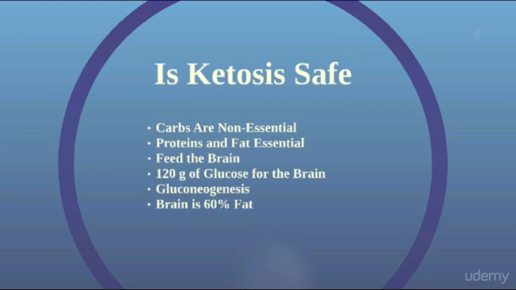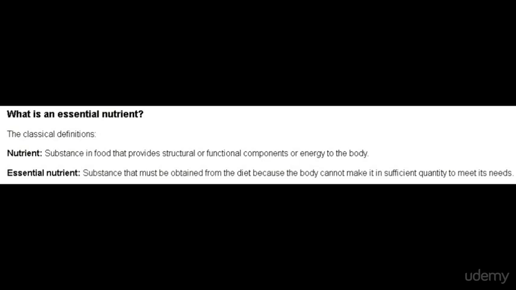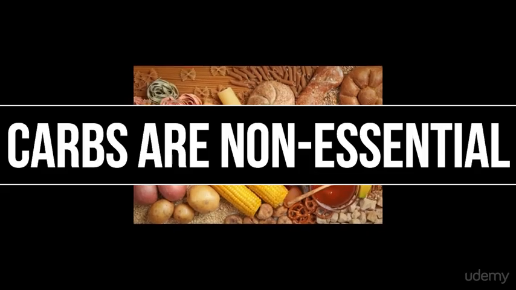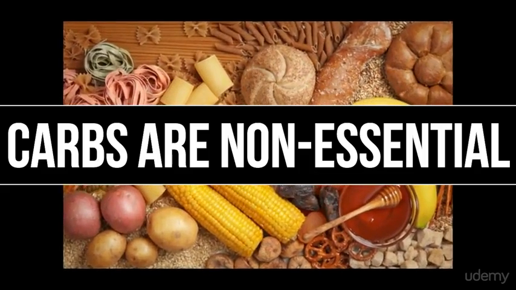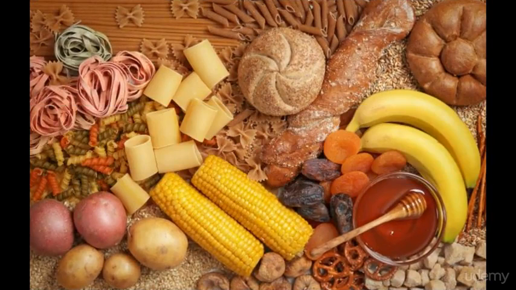Is ketosis safe? One fear that ordinary physicians have about the ketogenic diet is that it can't sustain healthy functioning of an organism. How will your body and brain survive if there are no carbohydrates? Well, let's see. An essential nutrient is something that's required for normal physiological functioning and the survival of the organism. It cannot be synthesized by the body itself, and therefore it has to be obtained from a dietary source. Carbohydrates are non-essential, unlike amino acids and fatty acids. We don't need carbohydrates to live, and we can function very well without them.